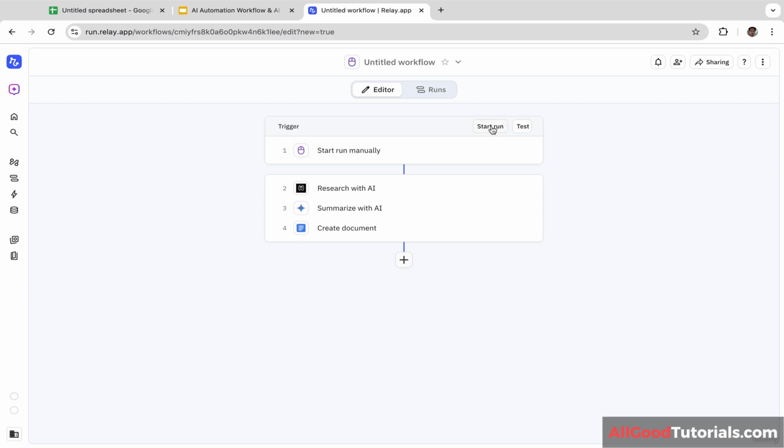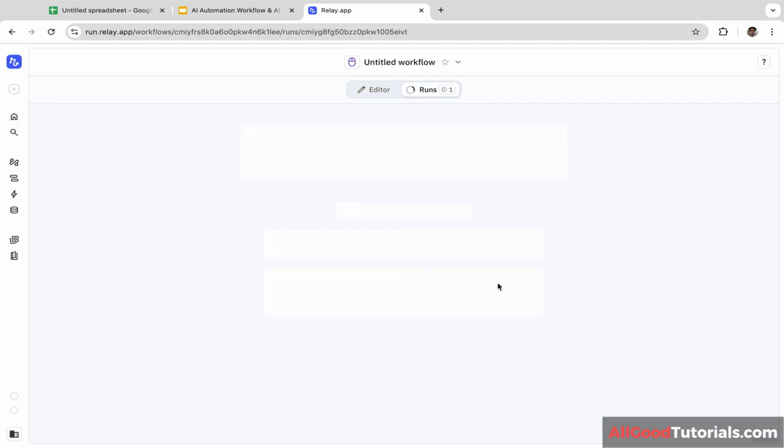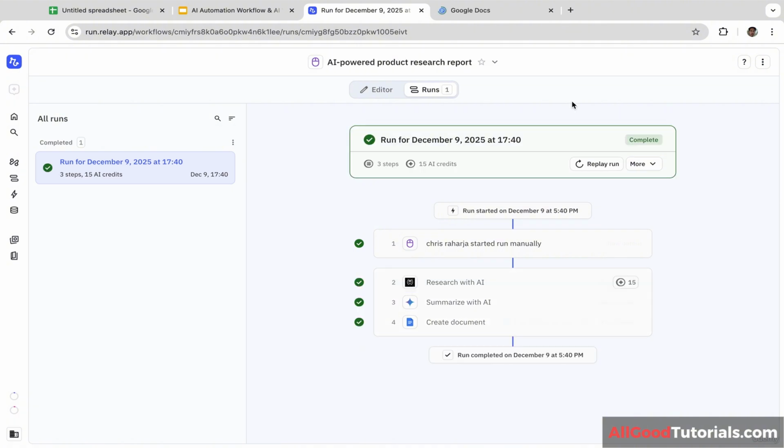Okay, let's click this start run. And I'm going to enter the product name. In this case, I'm going to conduct product research for memory foam pillow. And let's click start run. Okay, now the AI agent is running. It will take a few minutes, maybe 1 or 2 minutes. So just wait guys, hopefully it doesn't take too long, and I'm super excited to see the result. Well, it didn't take too long guys, it only took a minute or even less than a minute.